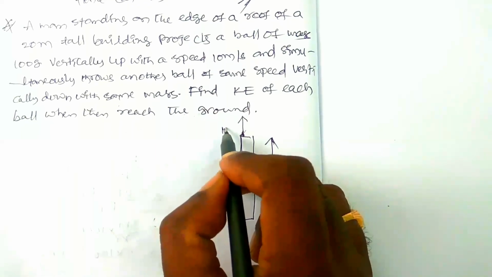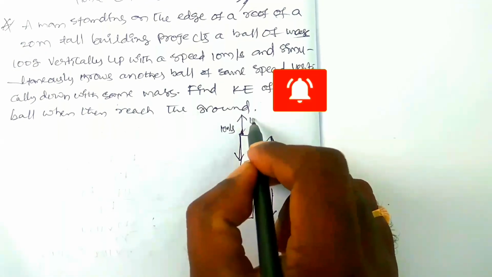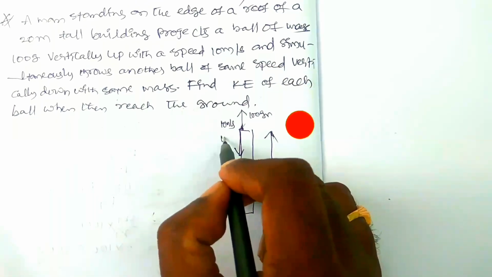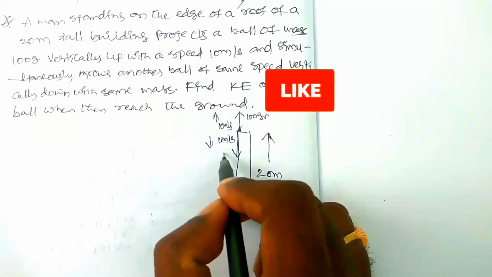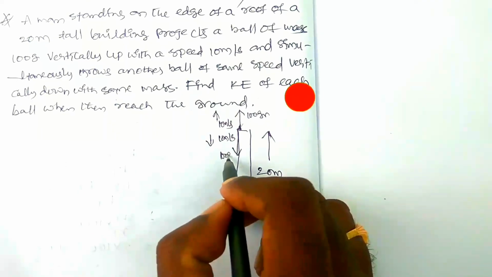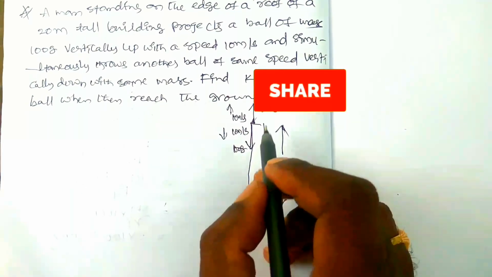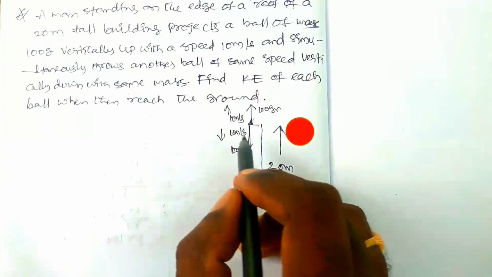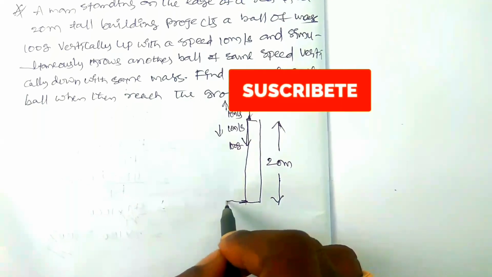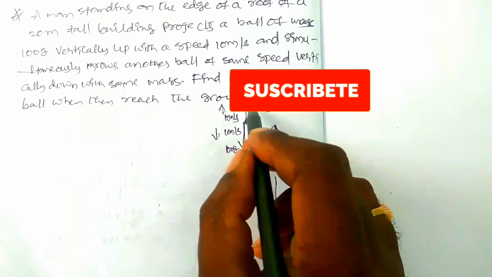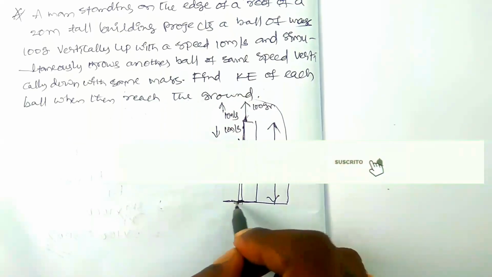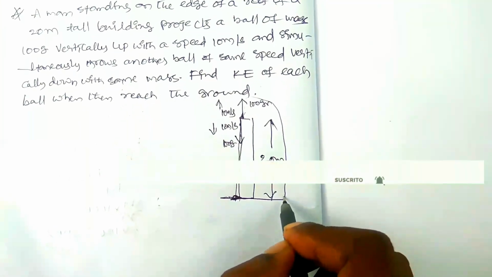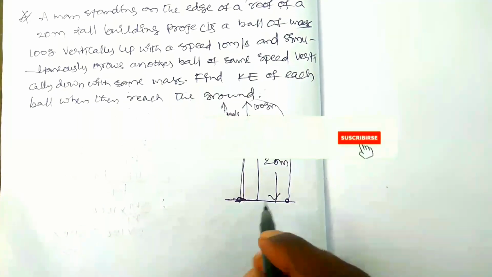Here speed is 10 meter per second, and mass is 100 grams. So this is upwards, this is downwards. After some time they will reach the ground point. At this point, what is the kinetic energy of the two balls?